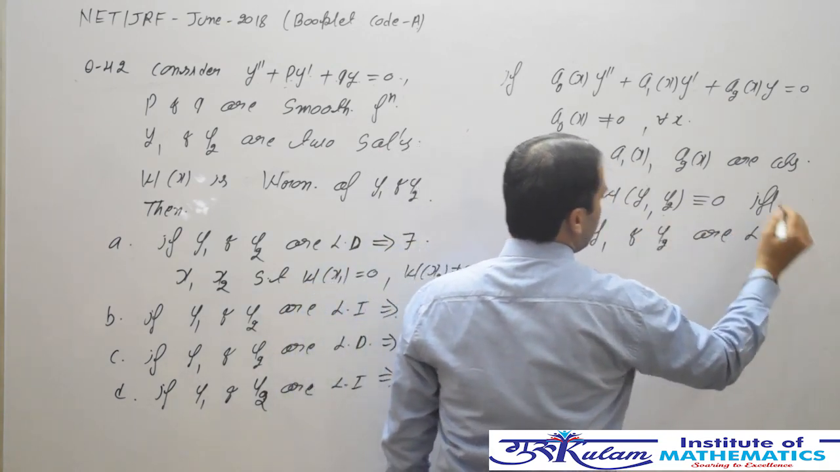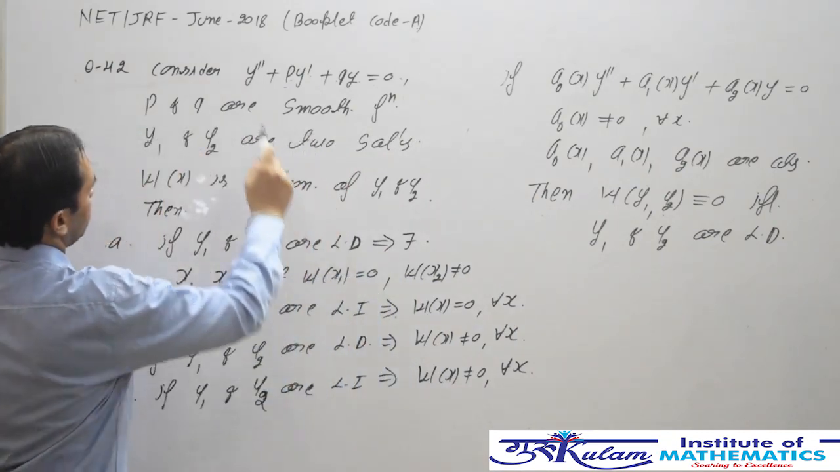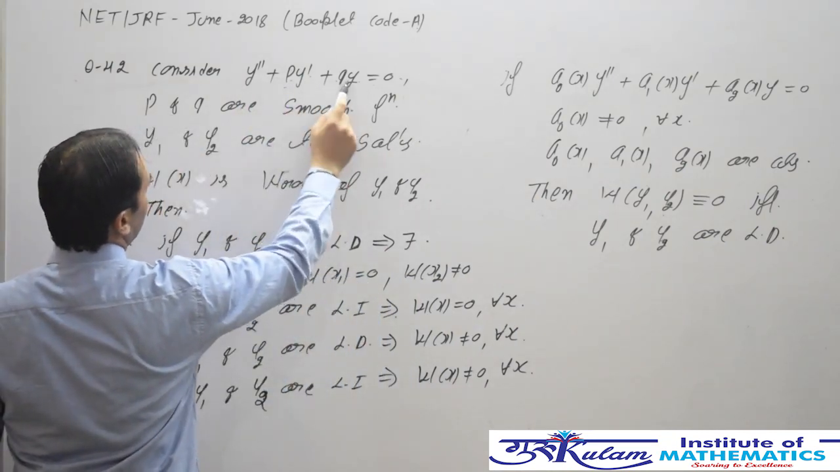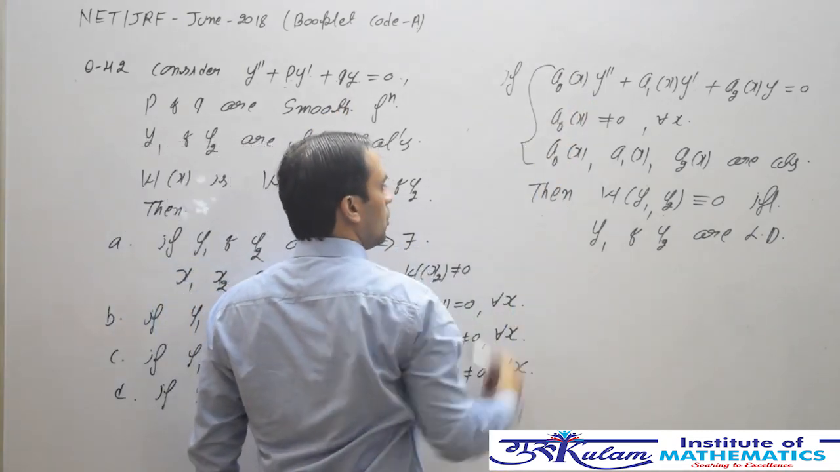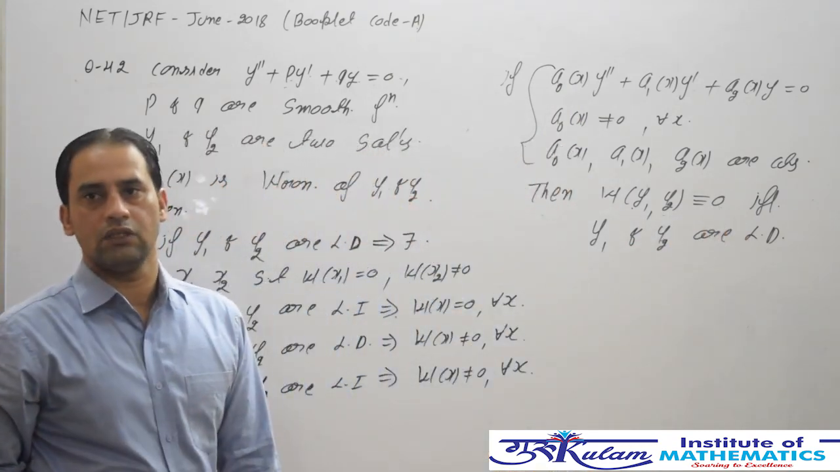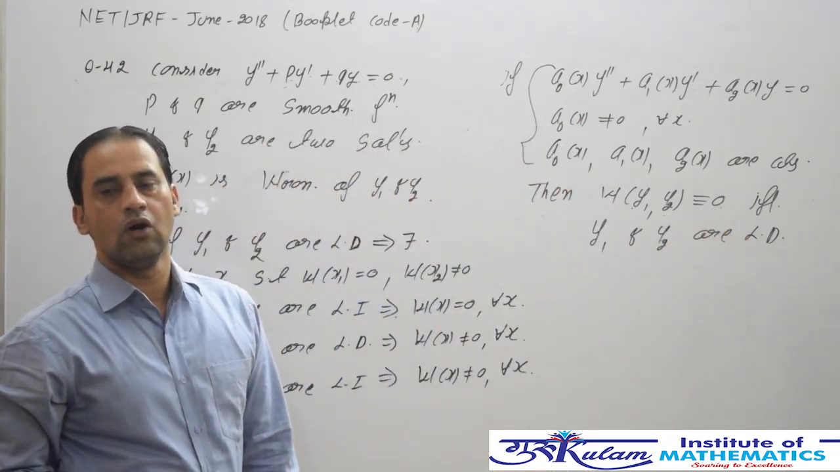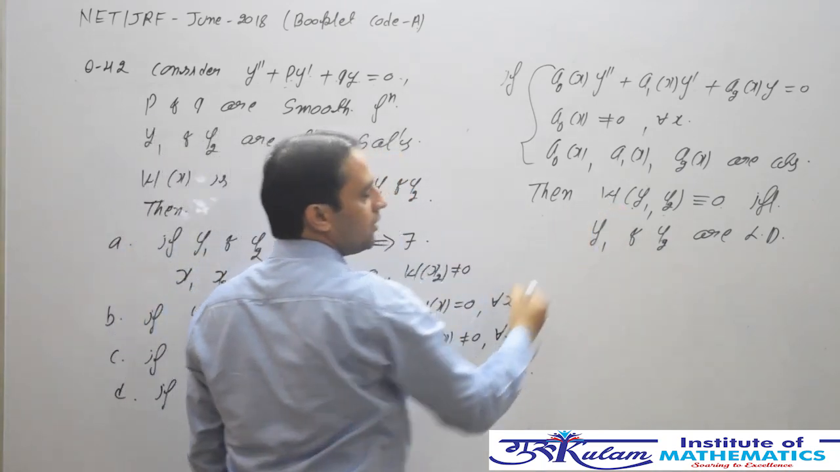linearly dependent. So based on this property, we have this second order differential equation where p and q are smooth functions, so all these properties hold. So the Wronskian of these two solutions is identically 0 if and only if the solutions are linearly dependent, or if the solutions are linearly independent, then the Wronskian is never 0.